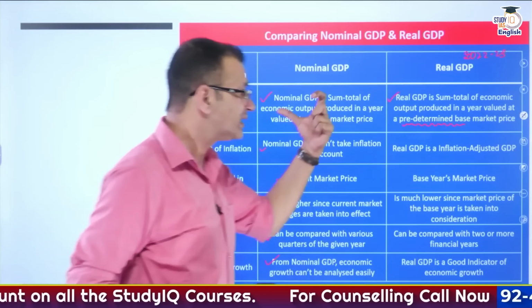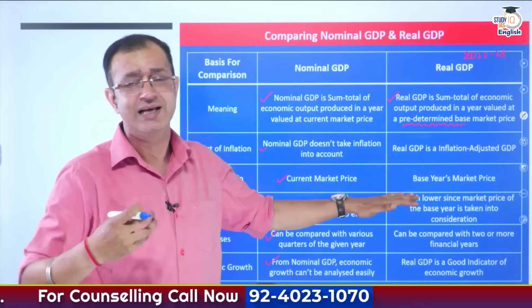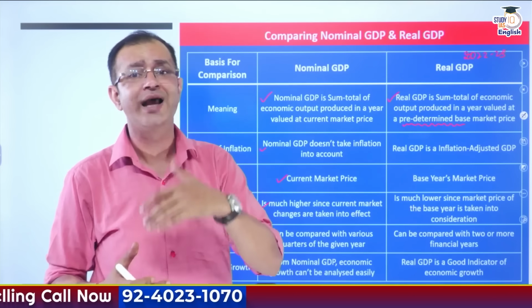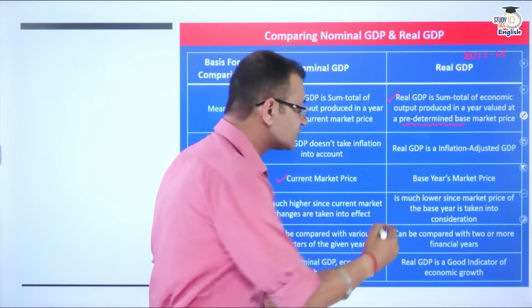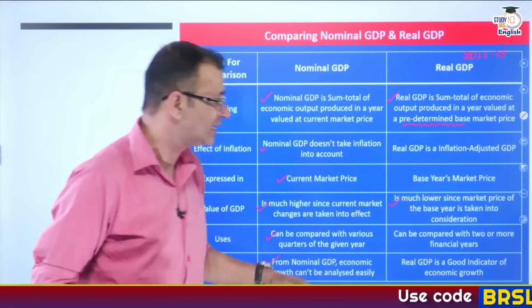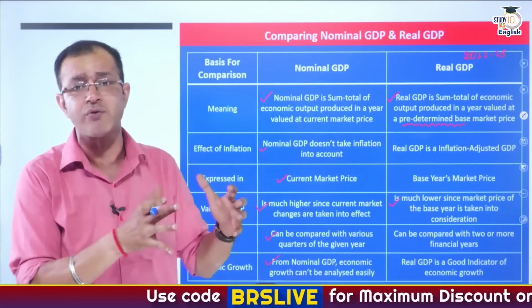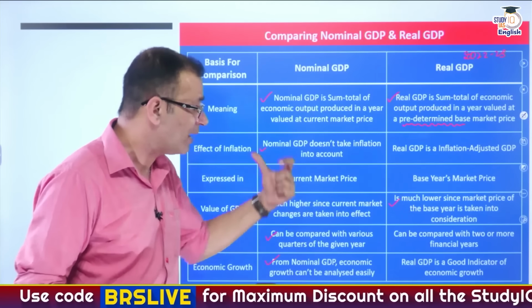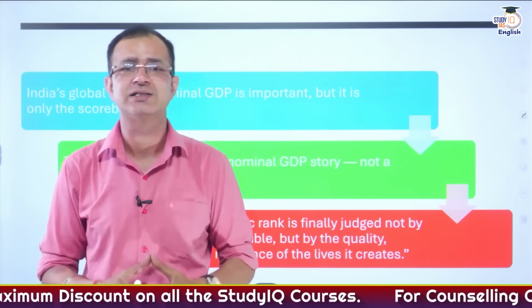Real GDP is inflation-adjusted GDP, and the base year market price is taken into consideration while calculating it. It is much lower because the market price of the base year is used, and it can be compared across two or more financial years. At the same time, it is a good indicator of the actual economic growth in a country.